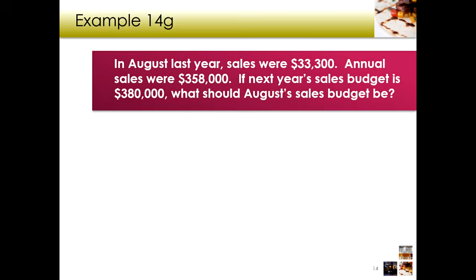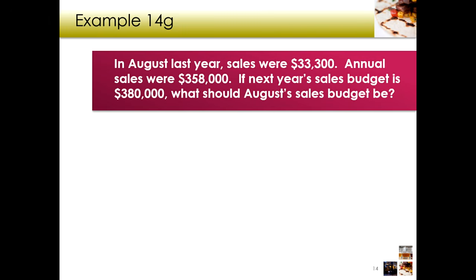So as an example I've got here, in August last year, sales were $33,300. August sales last year were $33,300. Annual sales were $358,000. If next year's sales budget is $380,000, what should August sales be, right?